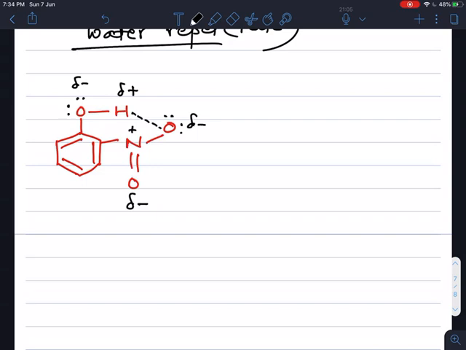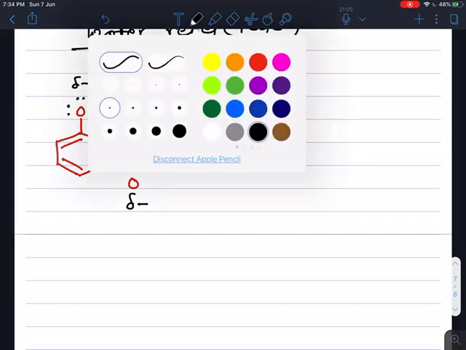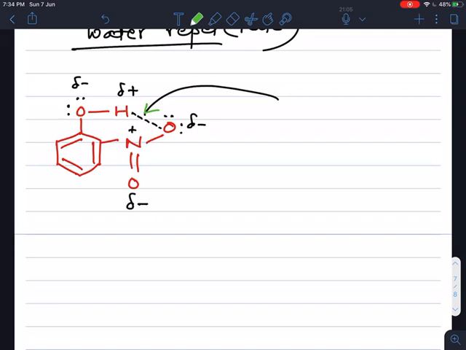This bonding is present within only one molecule, and that's why it is not intermolecular hydrogen bonding; it is intramolecular hydrogen bonding. What is meant by intramolecular hydrogen bonding?